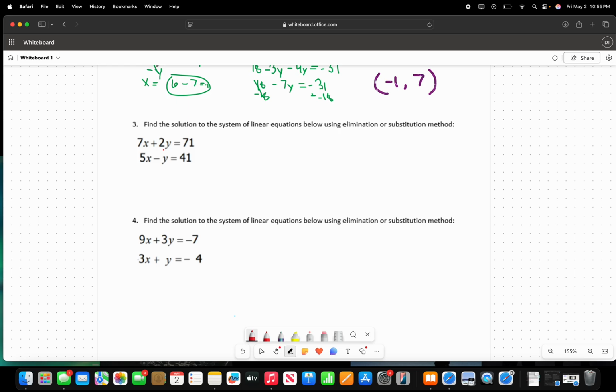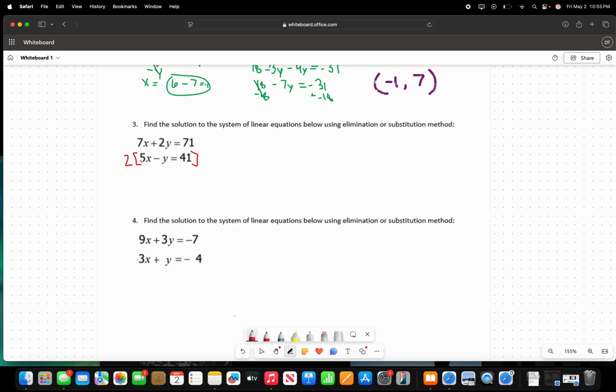So if we multiply the second equation by 2, and I'm just going to put this in brackets like this, we'll get -2y, and that will cancel out the +2y in the first equation. So what I'm going to do now, I'm going to write it on this side.